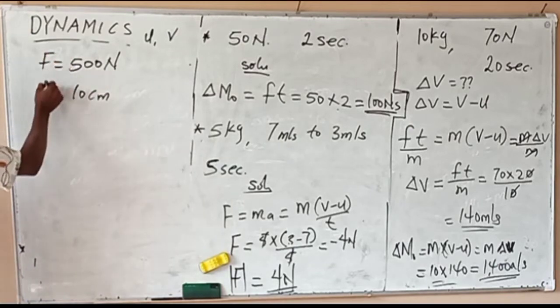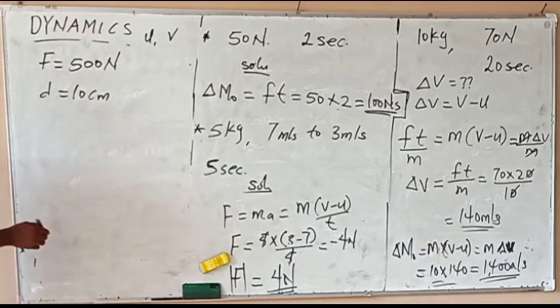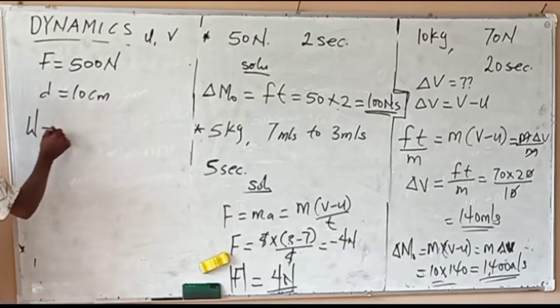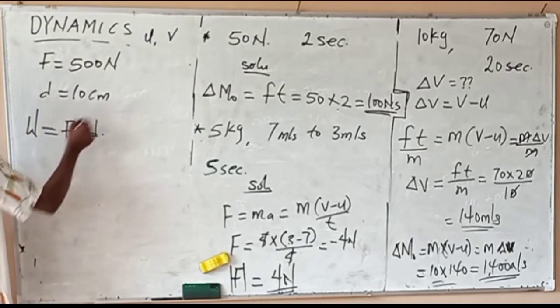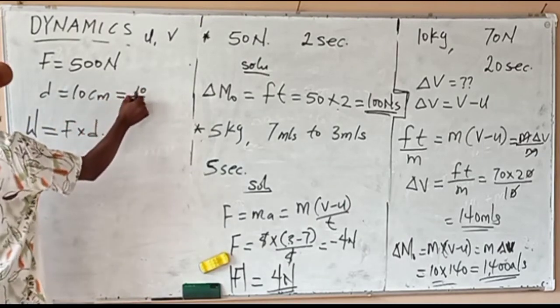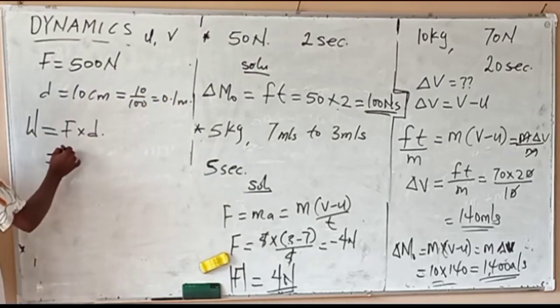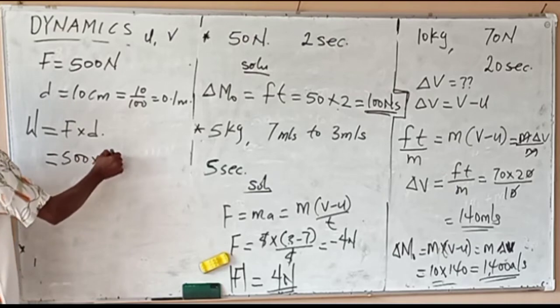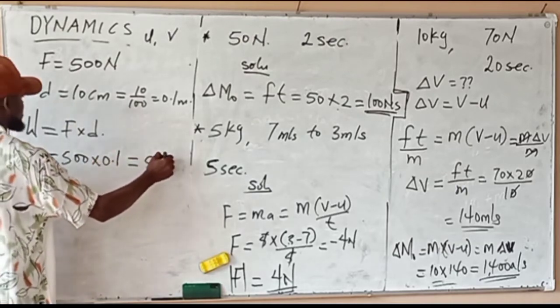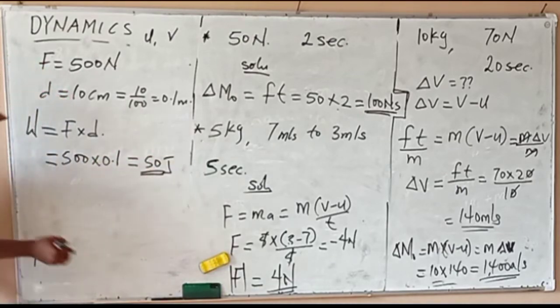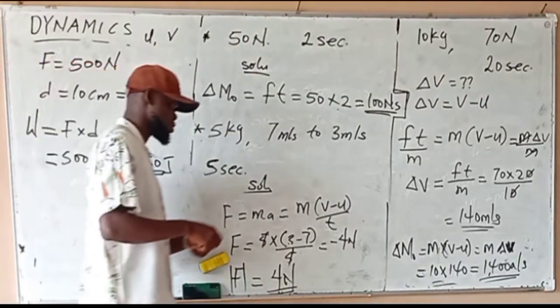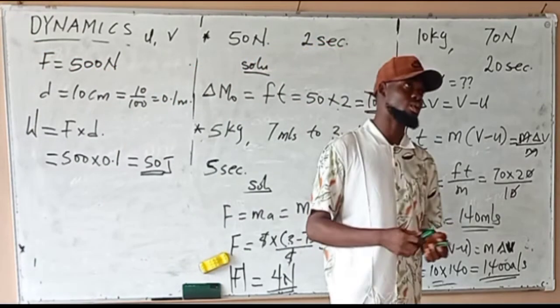Work is what? Force times distance. And 10 cm is 10 over 100, which is 0.1 meters. So that will be equal to 500 times 0.1, that is 50 joules. That is the work done, 50 joules.